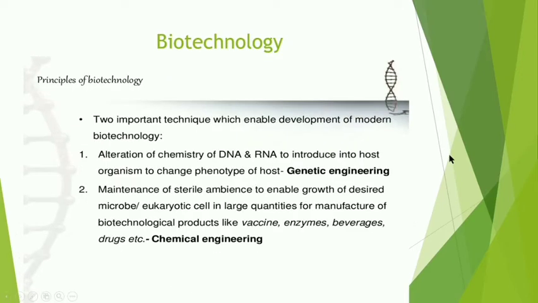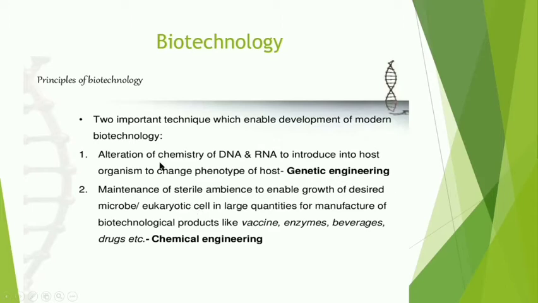Now here are the two important techniques which enable development of modern biotechnology, or we can say these are the principles of biotechnology. So what are these principles of biotechnology? Genetic engineering, or here we call it recombinant biotechnology also, and the maintenance of sterile ambience. तो ये दो प्रिंसिपल हैं जिस पर कि बायोटेक्नोलॉजी वर्क करती है.